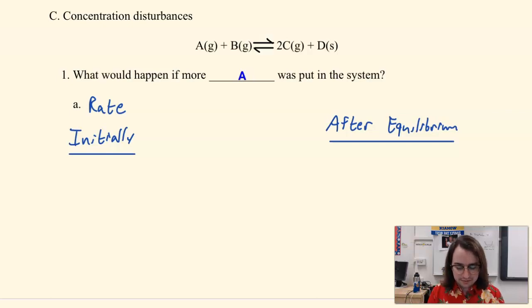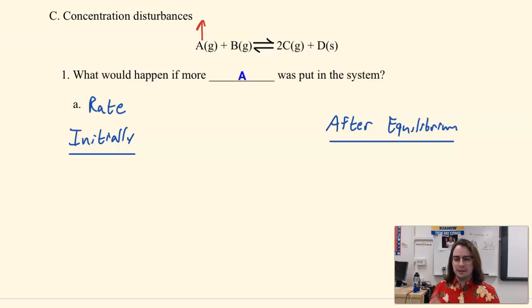So I have two different columns here. I have what does the equilibrium look like initially when we add more A, and what does equilibrium look like after it has reestablished itself? So if we increase the amount of A, what does that increase? Maybe pause for a second if you have to and think about it.